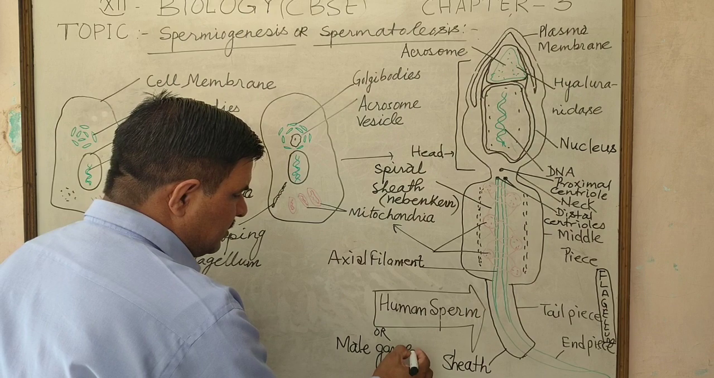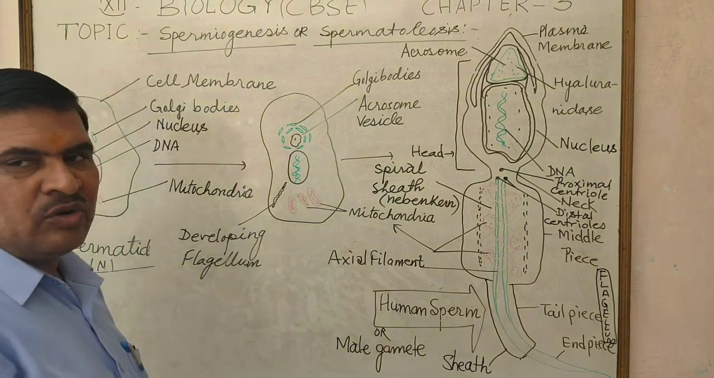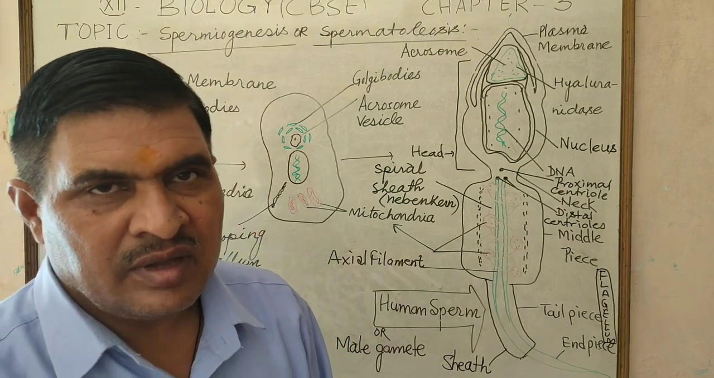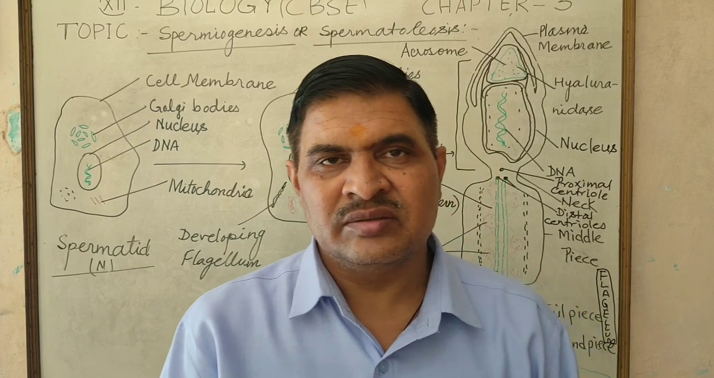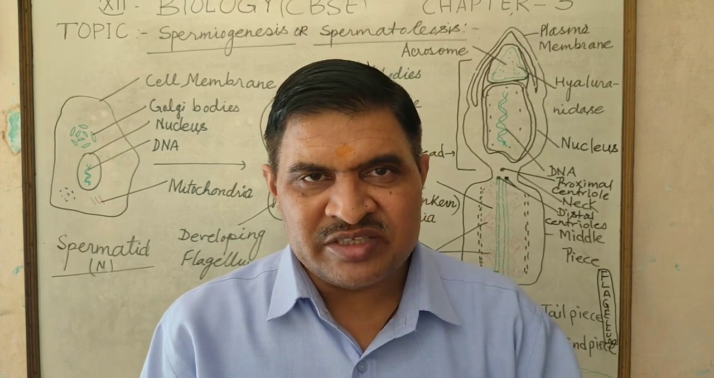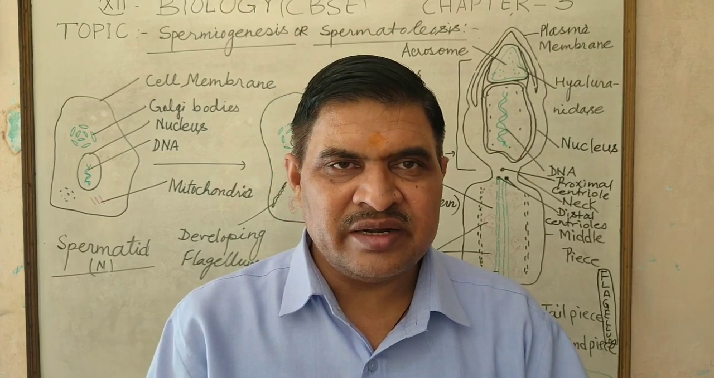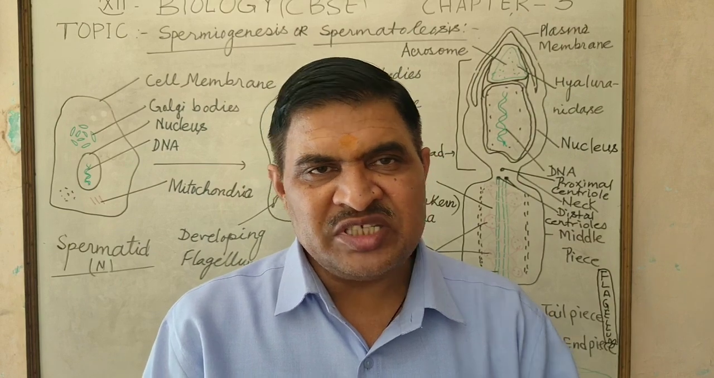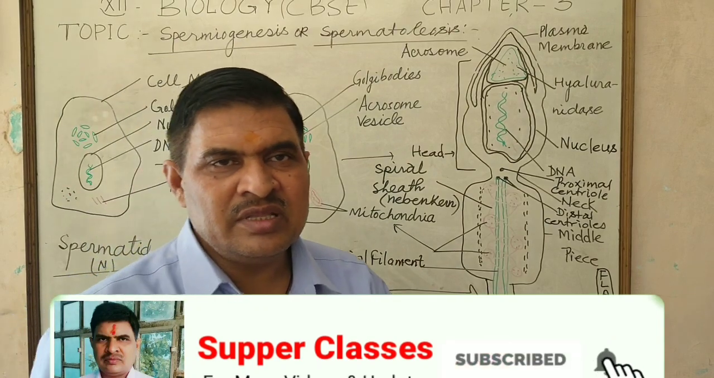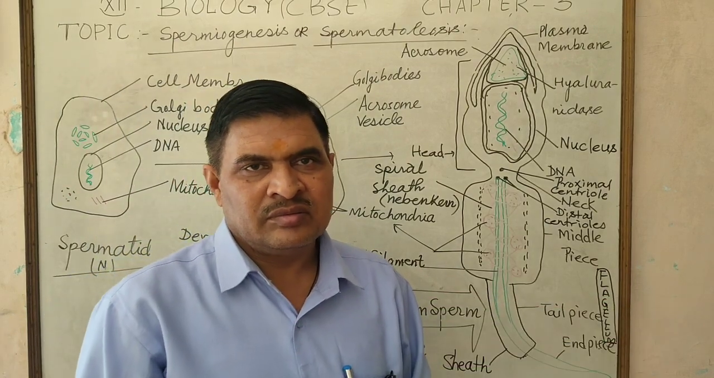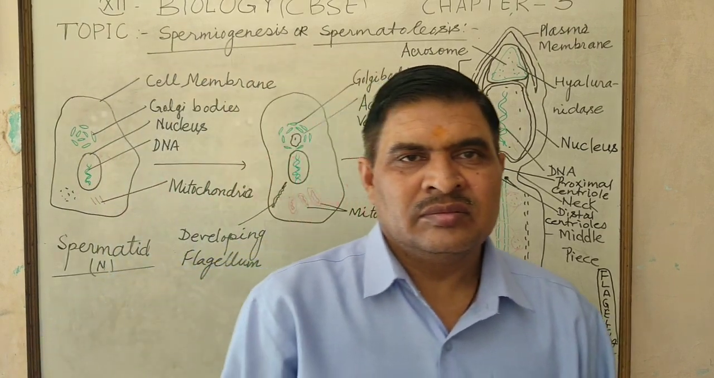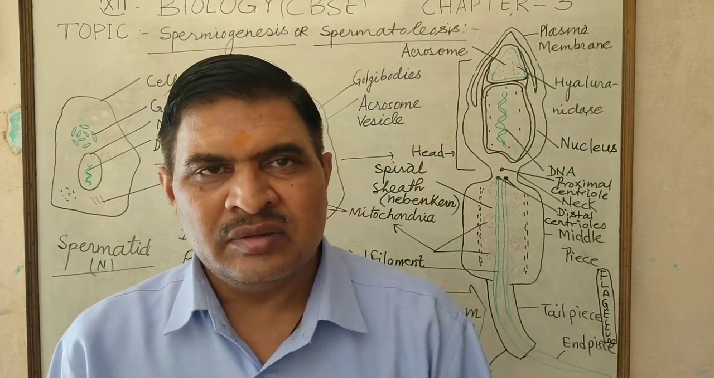This human sperm development occurs in the testes. As a result of meiosis, the primary spermatocyte cell in meiosis first produces the secondary spermatocyte cell, which is a haploid cell. Later on, in meiosis second, the secondary spermatocyte cell produces spermatid.